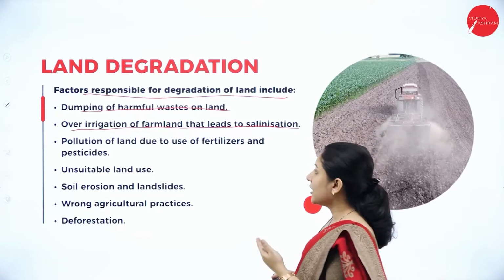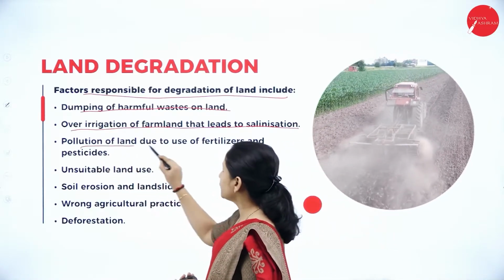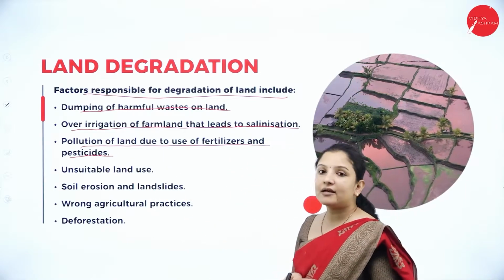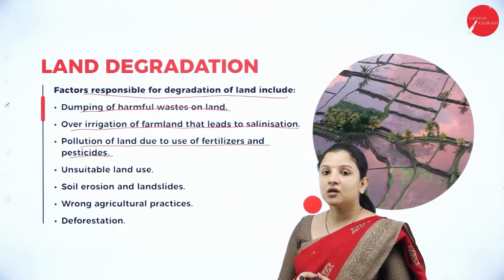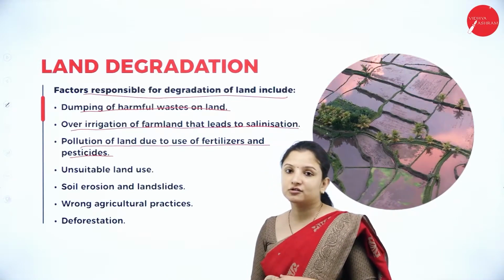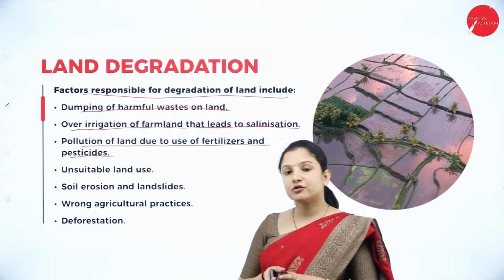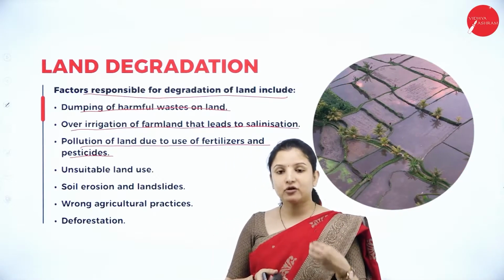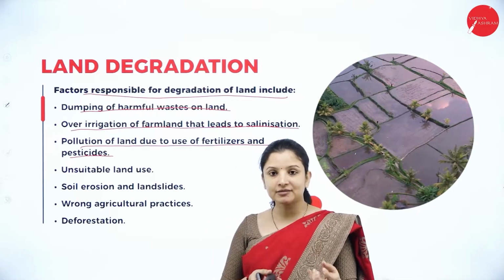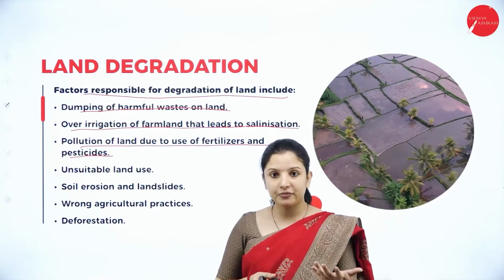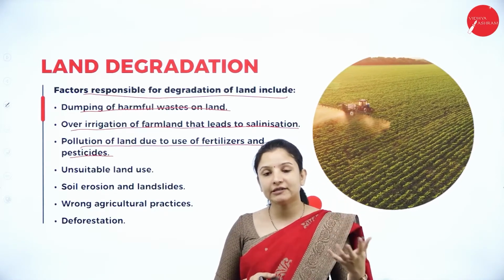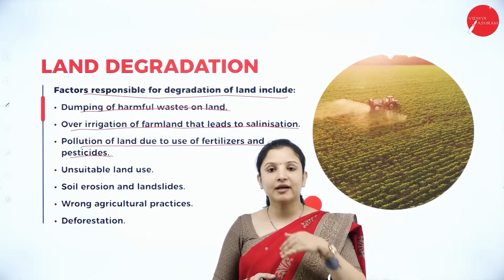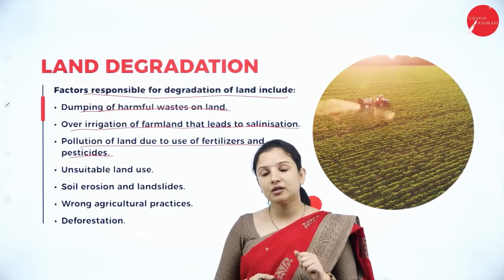And pollution of land due to use of fertilizers and pesticides. Not just that, land degradation can occur because of the pollution that is caused to the land. How is pollution caused? As the agriculture sector expands, or the agricultural land expands, and in order to improve the economy, the farmer tries to buy chemical fertilizers, pesticides and all that from the market, and he will start using them on the land.